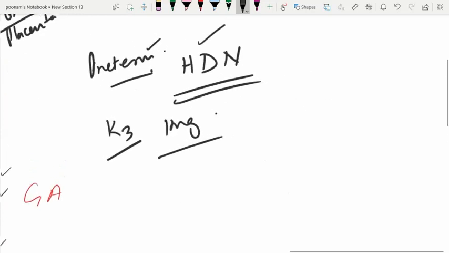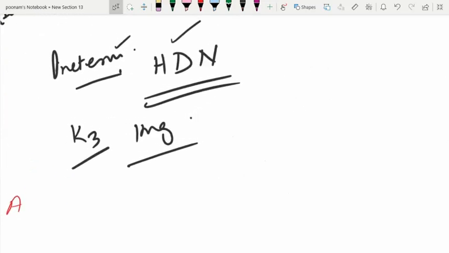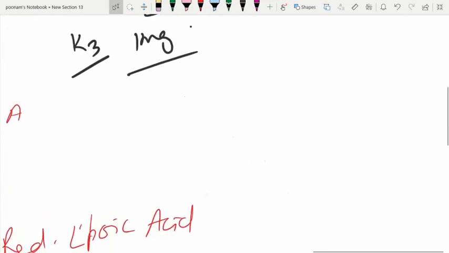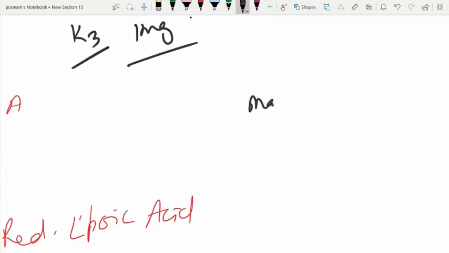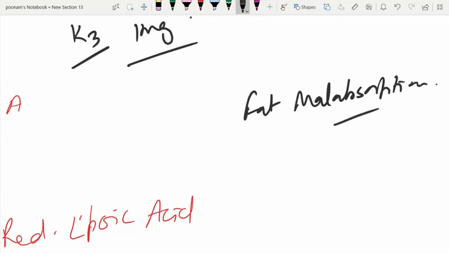In children and adults, as I told you, the deficiency is rare because the gut is producing an adequate amount of vitamin K. The deficiency in children and adults is seen in fat malabsorption. Because it's a fat soluble vitamin, it needs proper chylomicron formation for its absorption. So if there is any interruption in chylomicron formation and absorption, it will result in vitamin K deficiency.